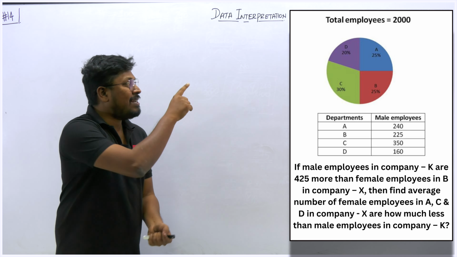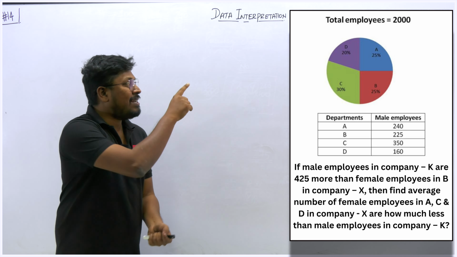That means for company K, the total number of male employees, to that of the total number of female employees in 3 departments, that is A, C and D of company X. So we need to find the female employees of 3 departments and the male employees of company K, and for these 2 values our target is to find the difference. This is what we need to find here. Okay, so company K is an unknown company here. So initially we can find how many total male employees are there in company K.